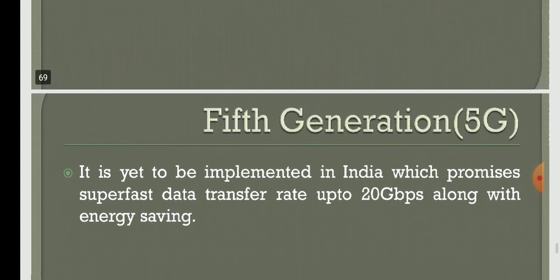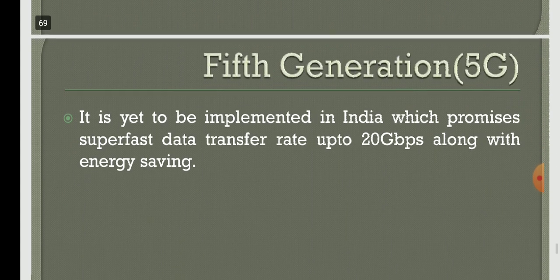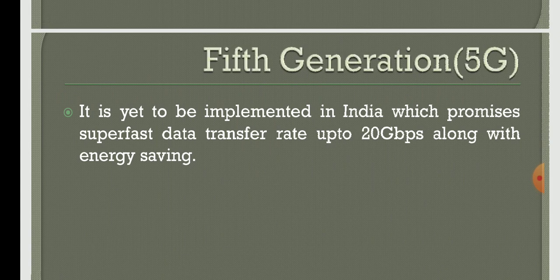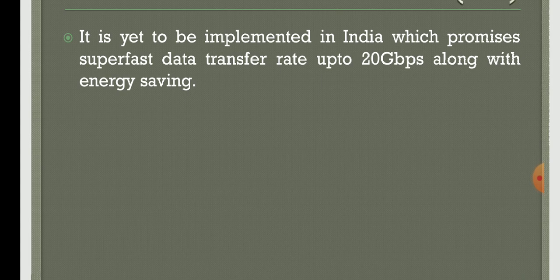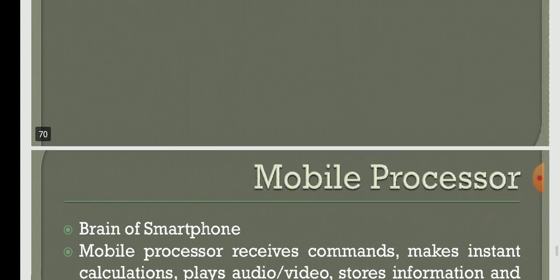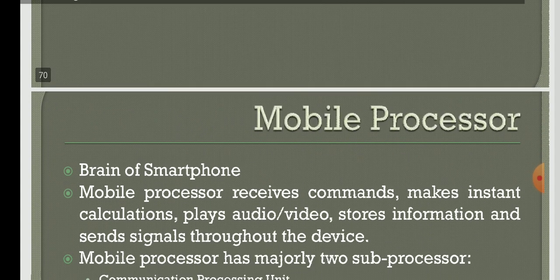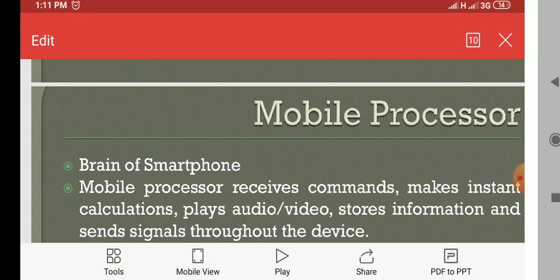Similarly, 5G is still not implemented in India, but foreign countries have started using it. The main thing is speed only. Data transfer rate is 20 Gbps. It will be very fast and energy saving. I hope you will be understanding the different generations of mobile communication.